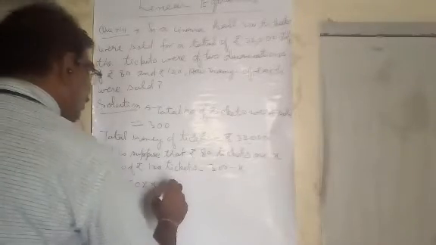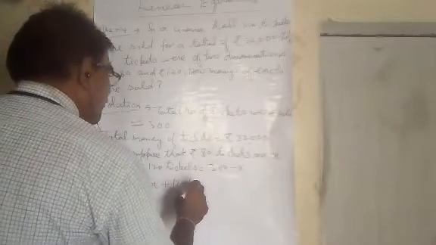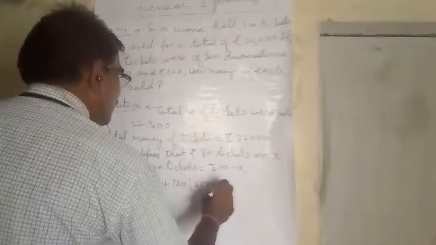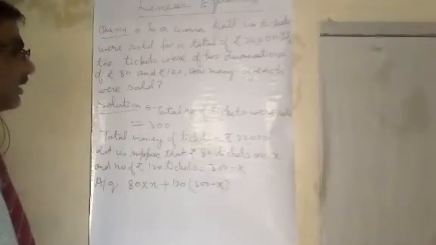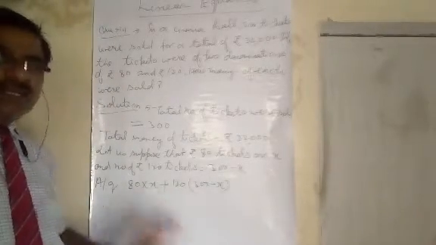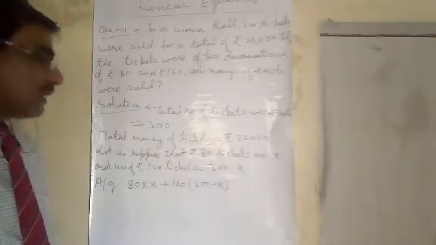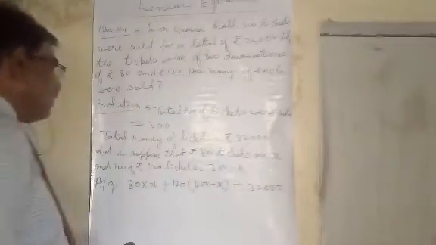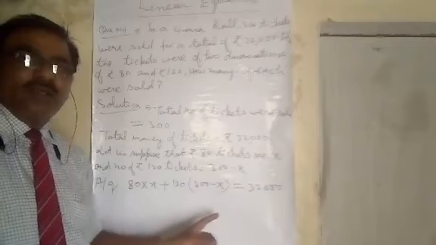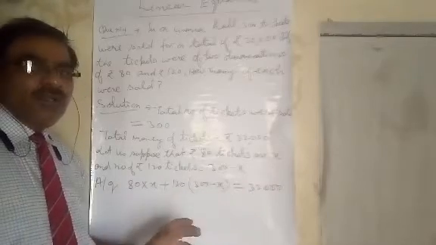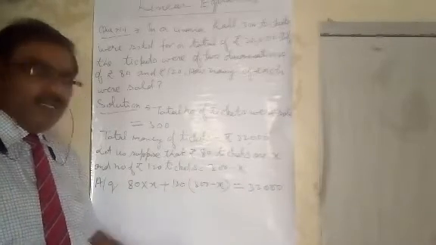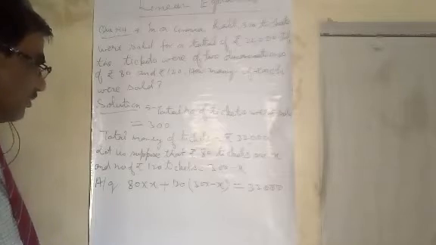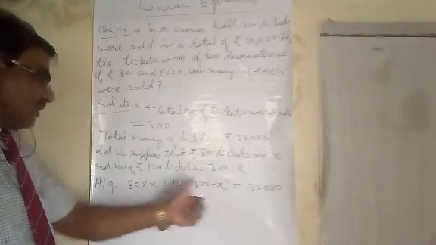The total amount of all these tickets is rupees 32,000, therefore this will be equal to 32,000. This is the form of a linear equation. So I will solve it by the transposition method.